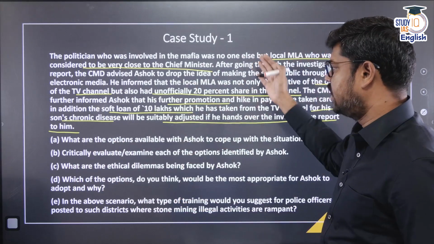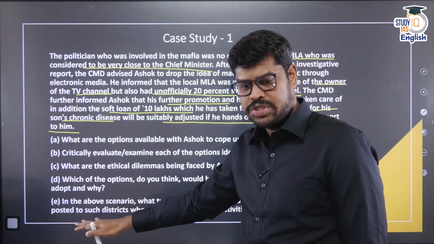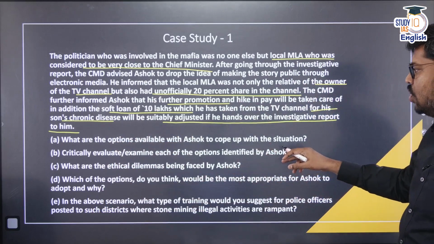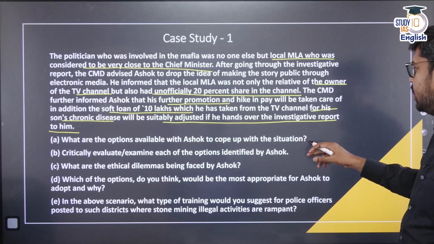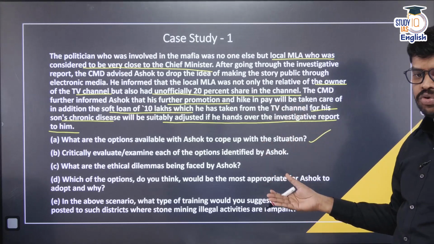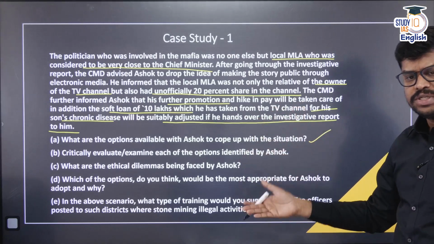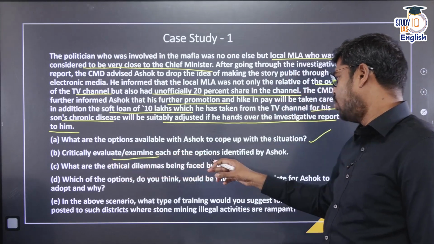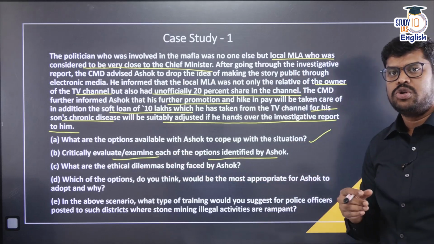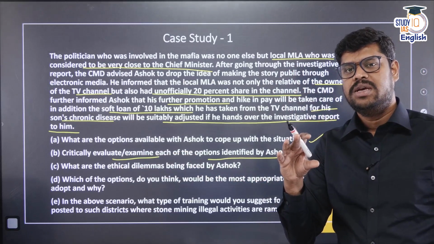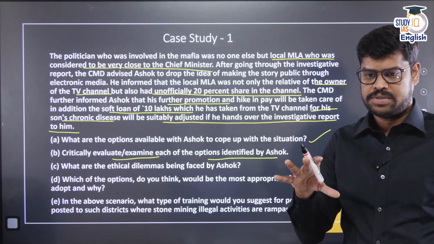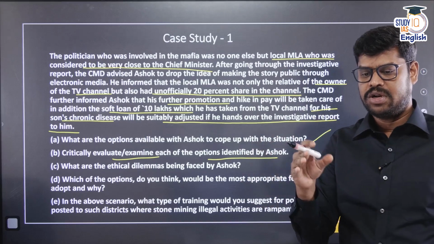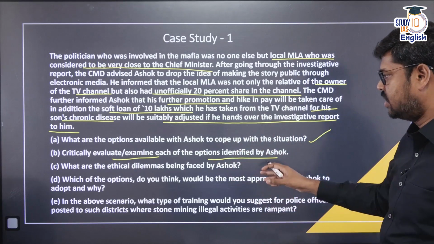But before we go to the case study approach, what are the questions asked in this particular case? What is the first question? It asks what options are available to Ashok to cope with the situation. So you will have to identify the various possible options. You can give discrete options, no issues. And then critically evaluate or examine each of the options identified, which means you should be in a position to assess the positives and negatives of these options. Not necessarily are all the options right, but you should be able to assess what the positives of a particular option are.